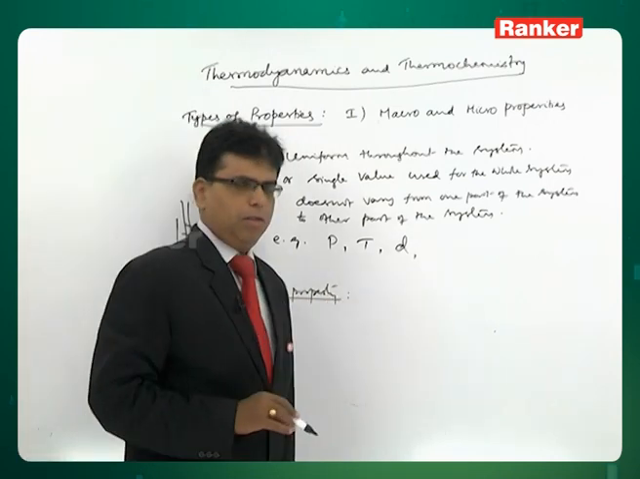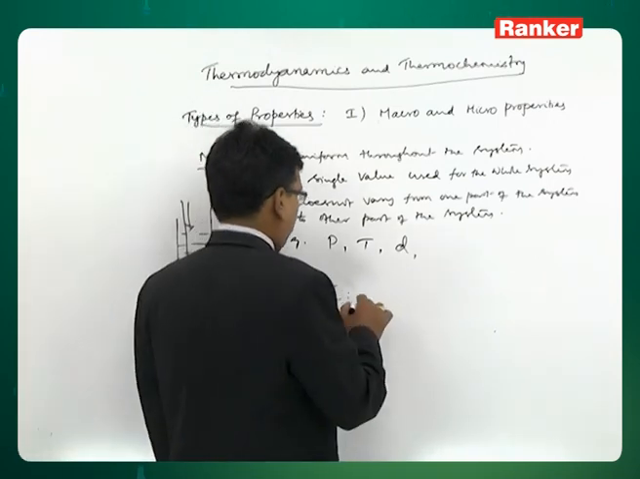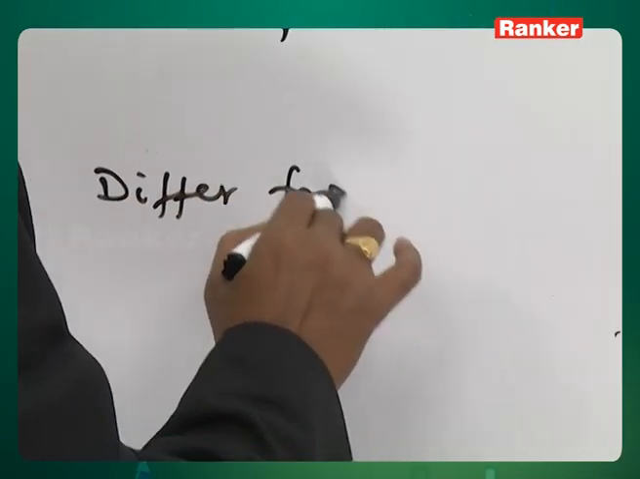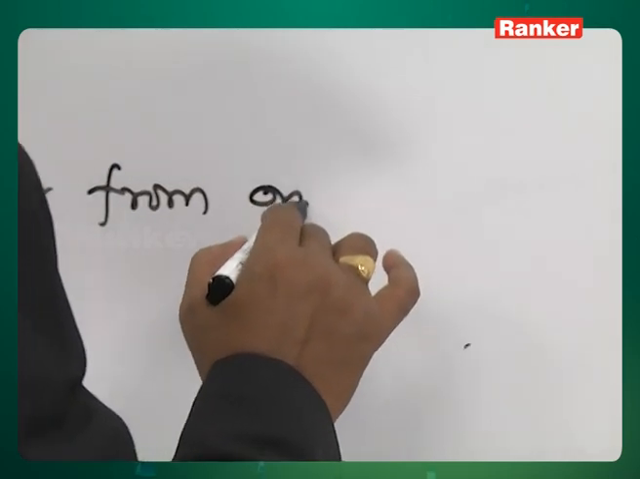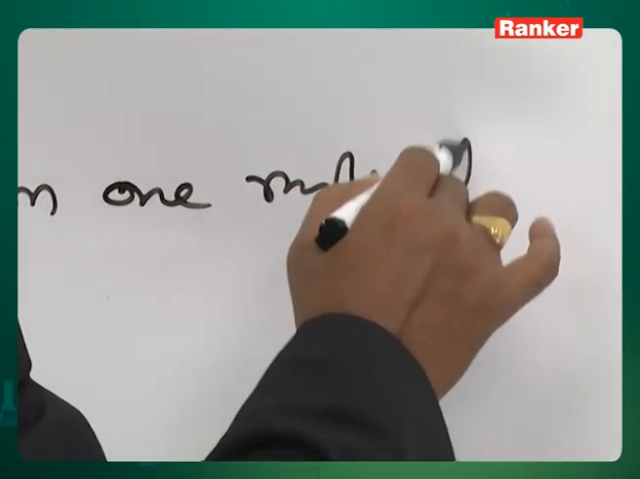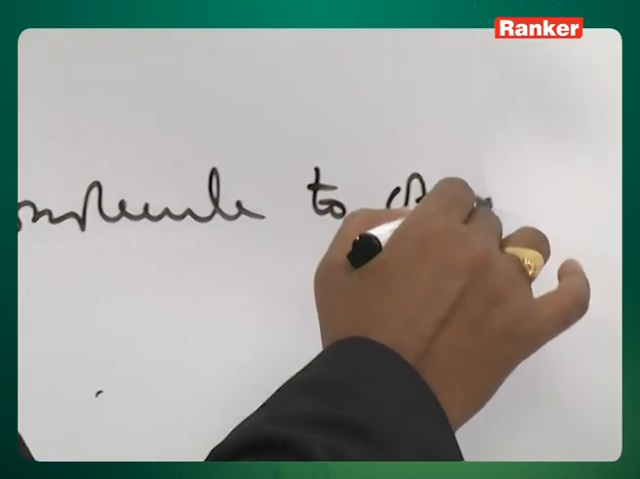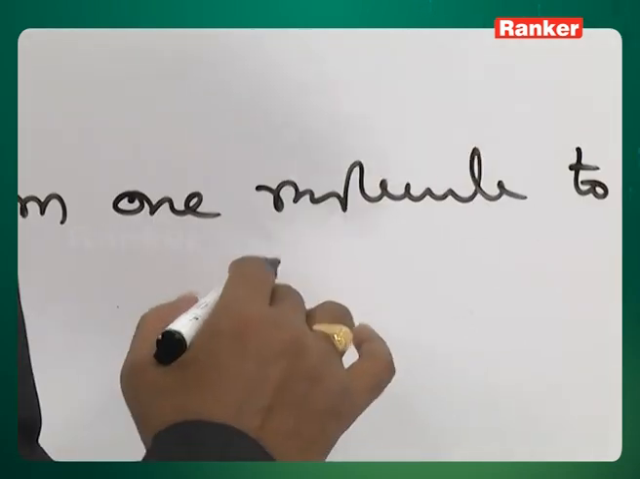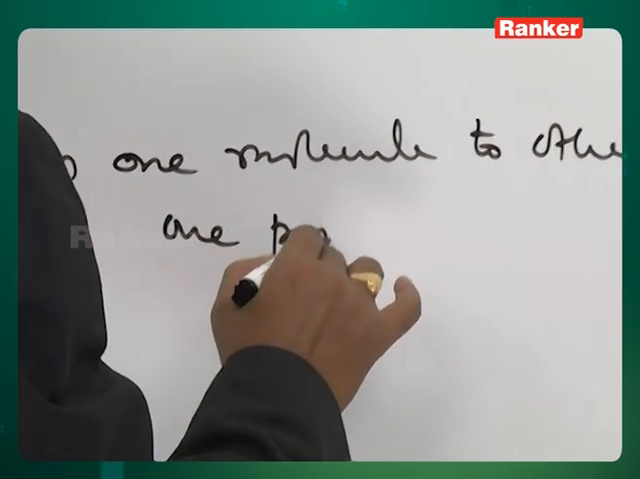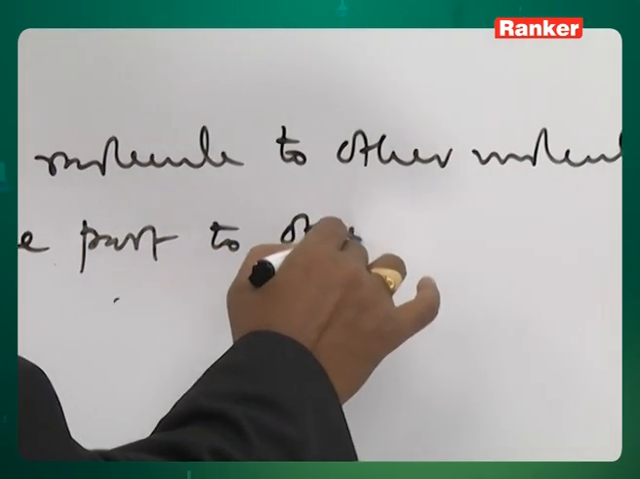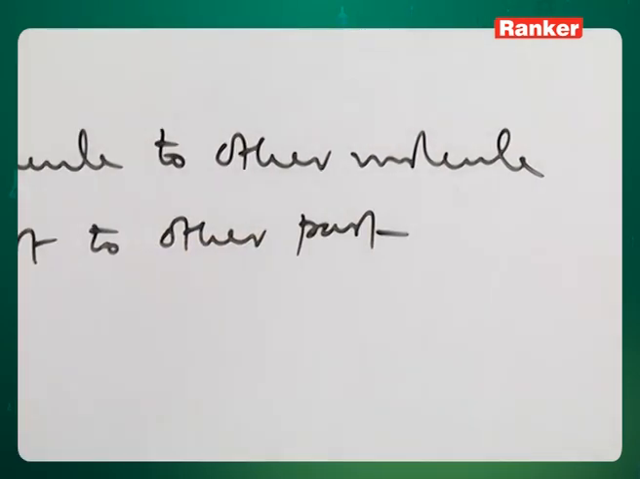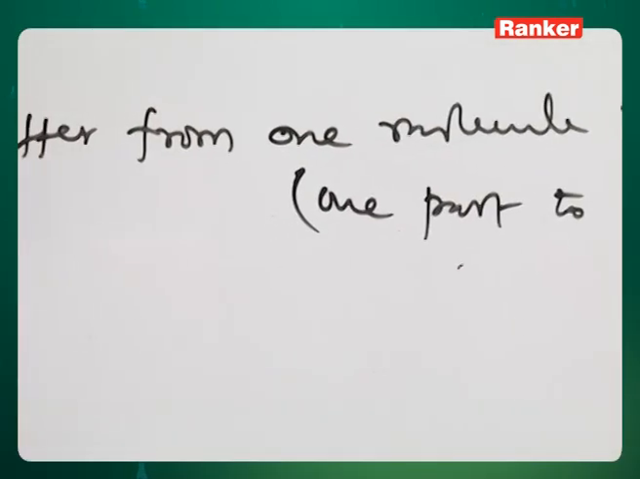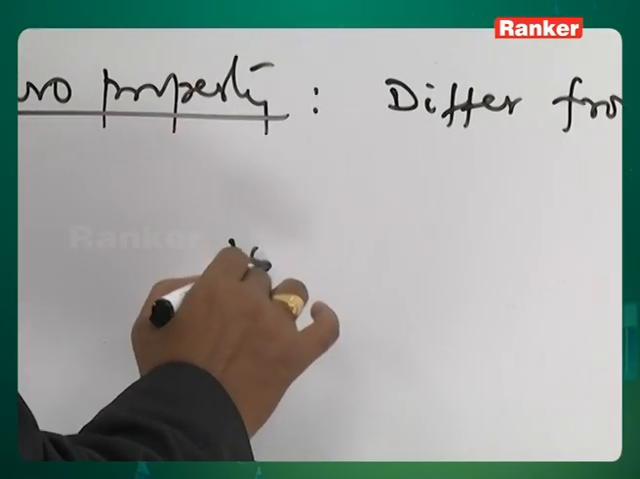What is micro property? Micro property is the one which differ from one molecule of a system to other molecule, or in simple from one part to other part. That is, example, if you write, it is molecular velocity.